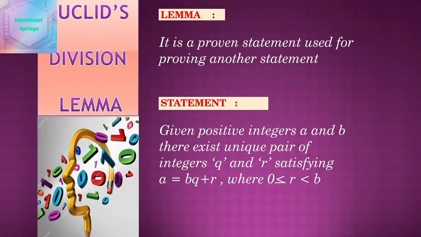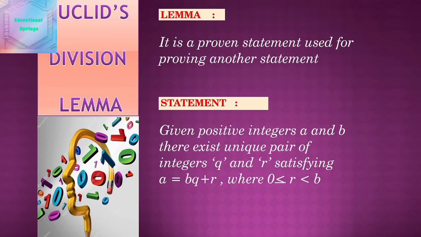See, the slide shows us the statement of the lemma. As I mentioned, a lemma is a proven statement which is used for proving other statements. Now in this particular aspect, Euclid's division lemma says that for given two positive integers a and b, there exists a unique pair of integers q and r satisfying a is equal to bq plus r, where the value of r is in between 0 and b.